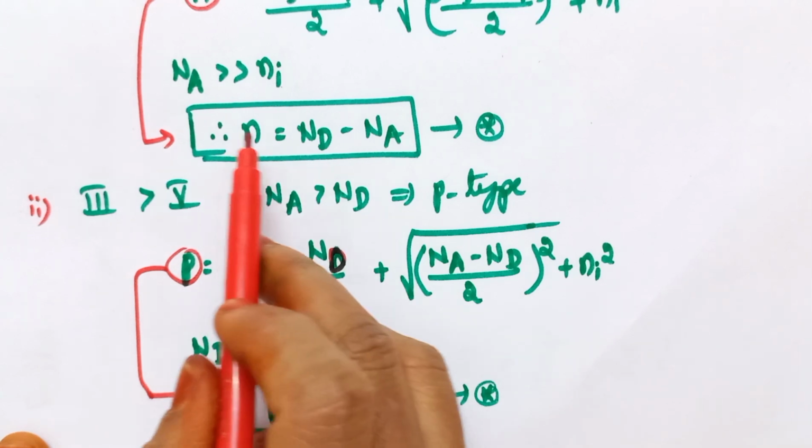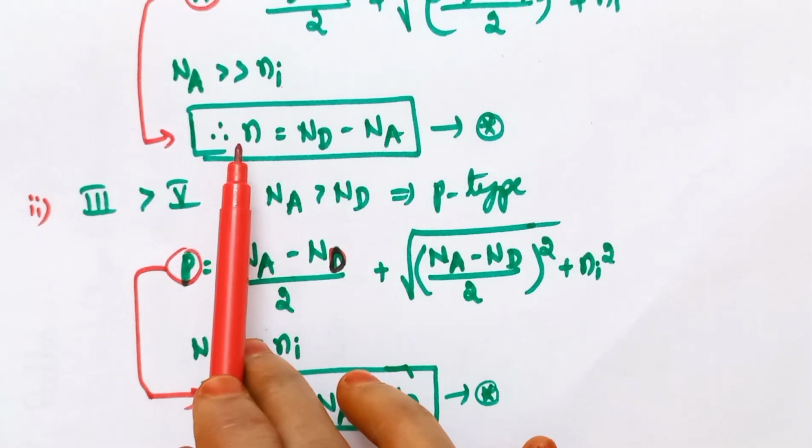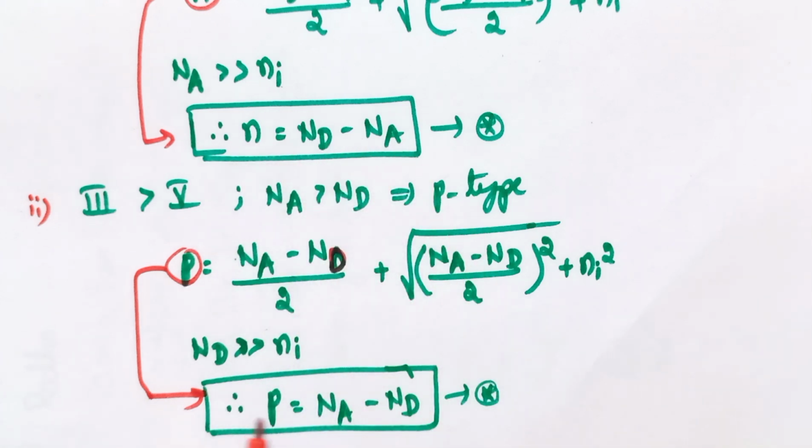So the concentrations of electrons and holes are given by N is equal to Nd minus Na and P is equal to Na minus Nd. These two formulas are very important in solving problems, and they are very useful for objective type questions also, because if the acceptor ion concentration and donor ion concentration are specified, then the electron concentration and hole concentration are given by these two equations. Very important to note these points.